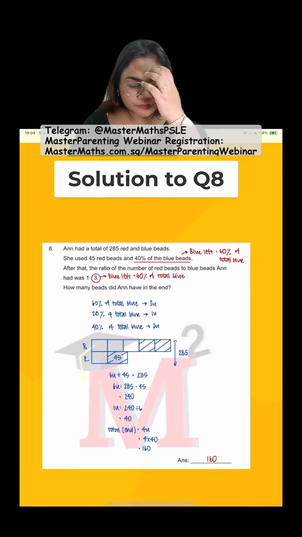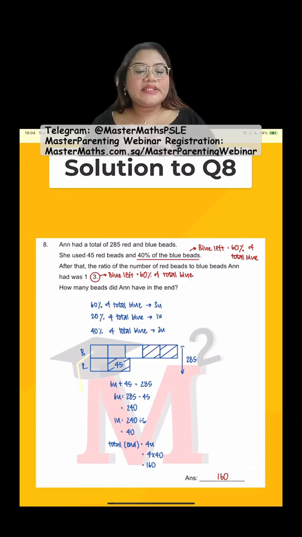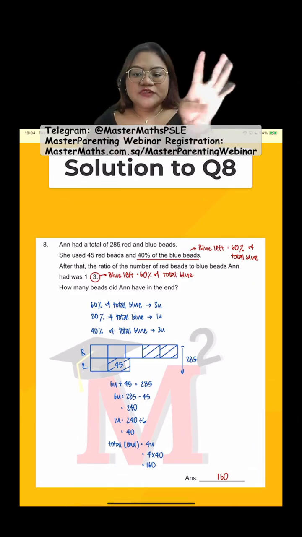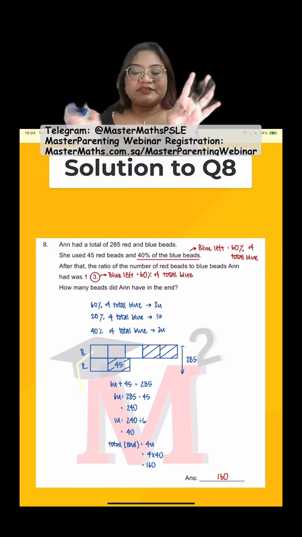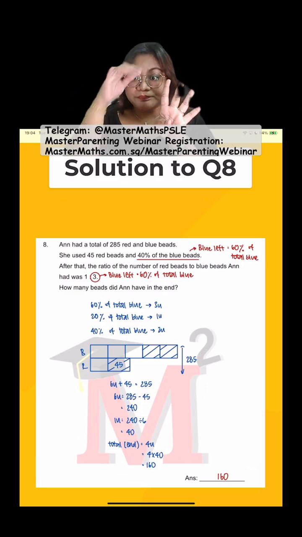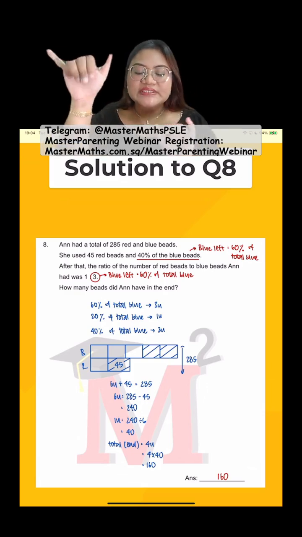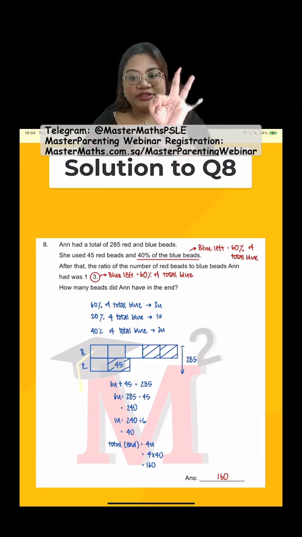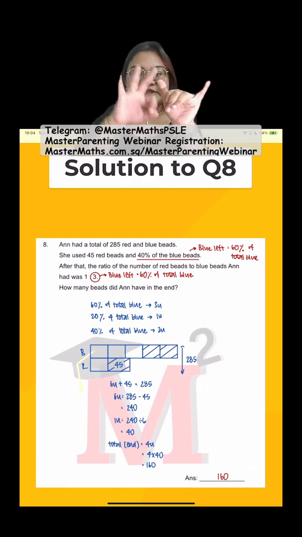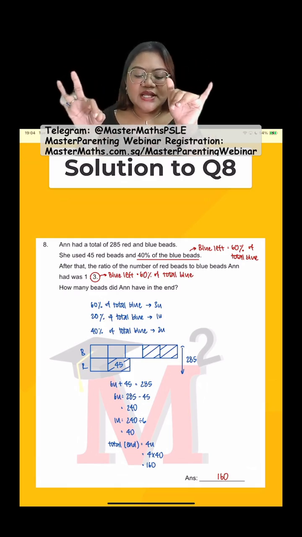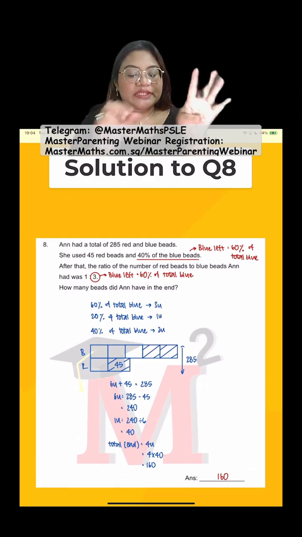Let's see what is going on here. For the blue bits left, if I use 40%, I'm left with 60%, right? I use 40%, 100 minus 40, left must be 60, correct? So this 60% is my 3 units, because at the end, red to blue left is 1:3. So 60% must be 3 units. That means the amount that I use, 40%, must be 2 units.